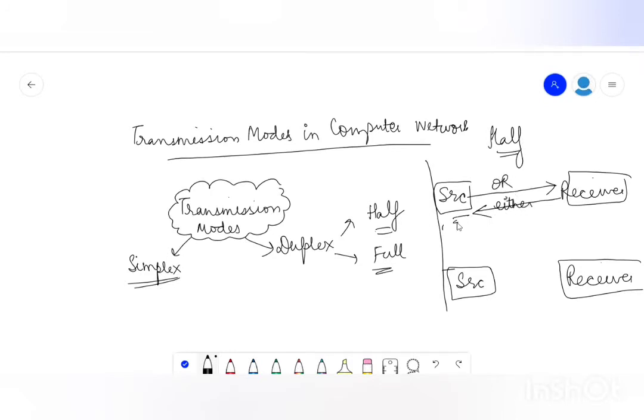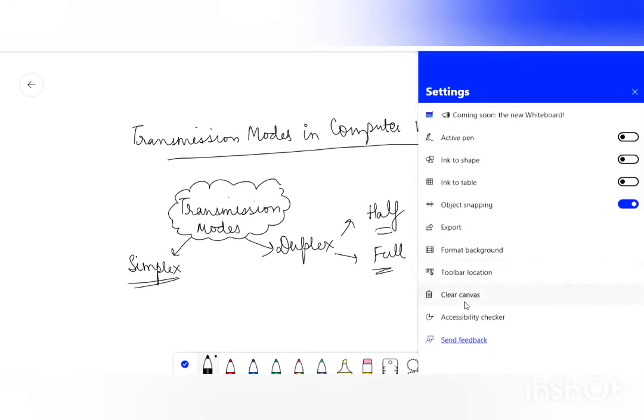So at a time only one person will be sending the information, another person will be receiving the information. In case of full duplex के केस में क्या होता है? The source and the receiver are sending the information simultaneously. So this is the difference between the transmission modes in case of the half duplex and full duplex communication channel.